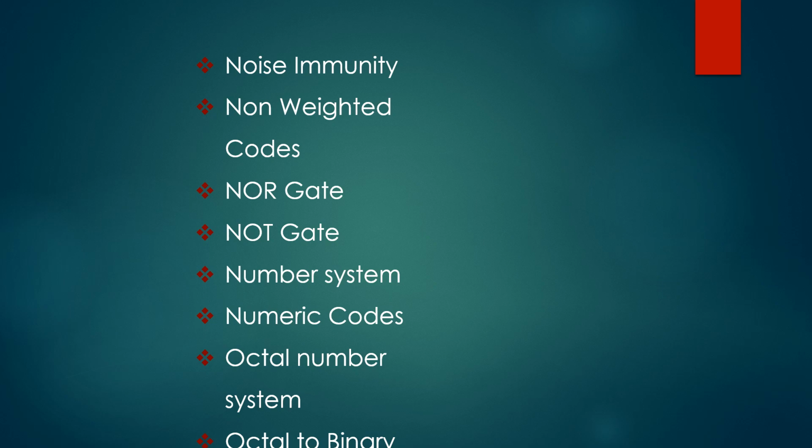Next, number system. The number system is a basis for counting various items. Next, numeric codes. Numeric codes are used to represent numbers.